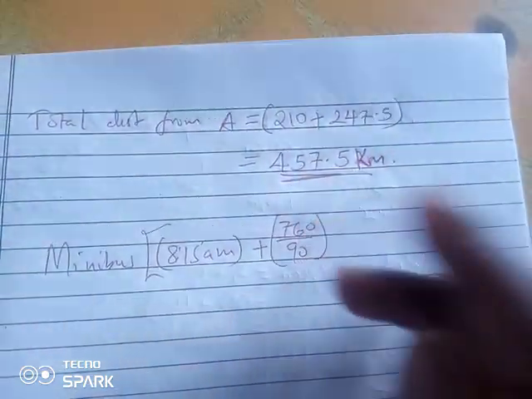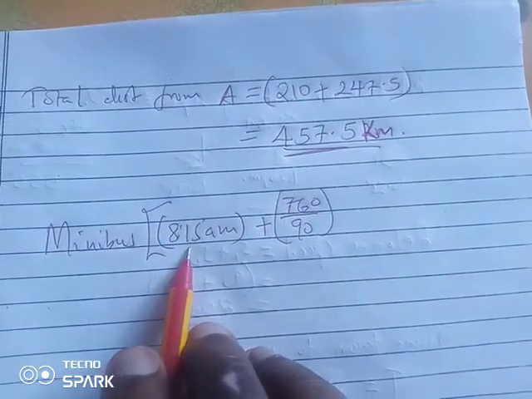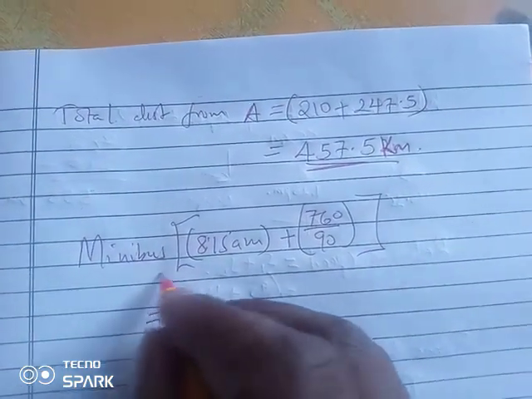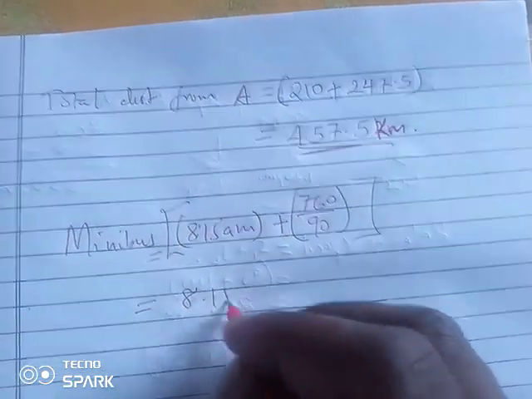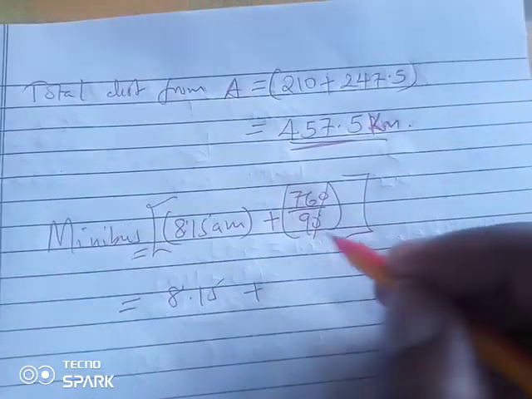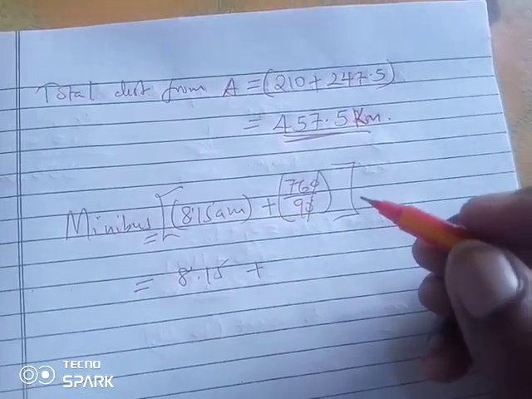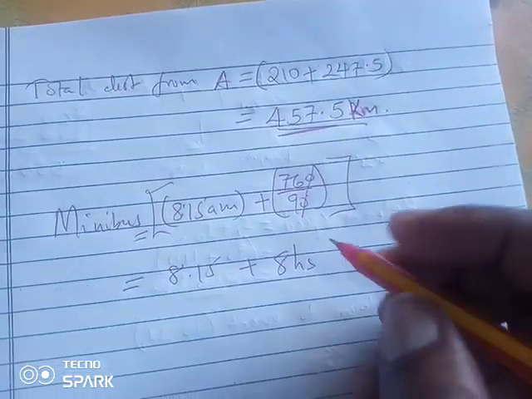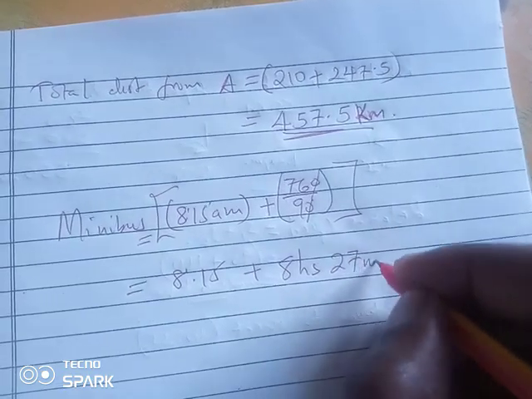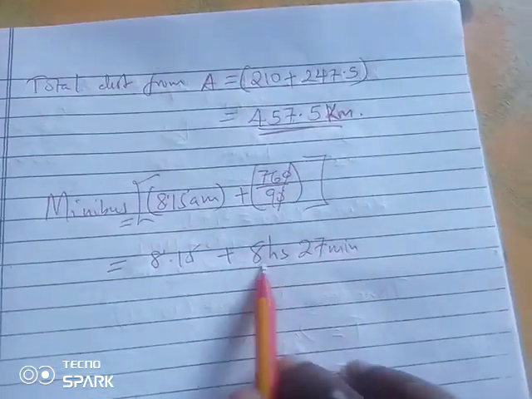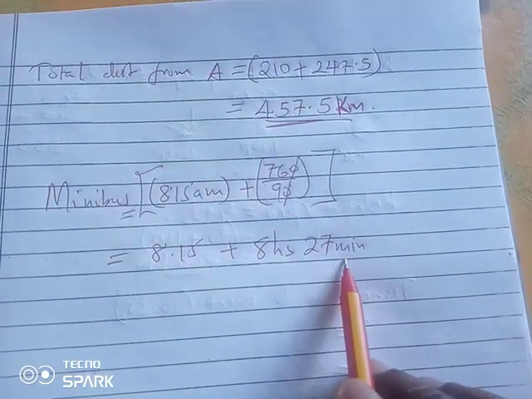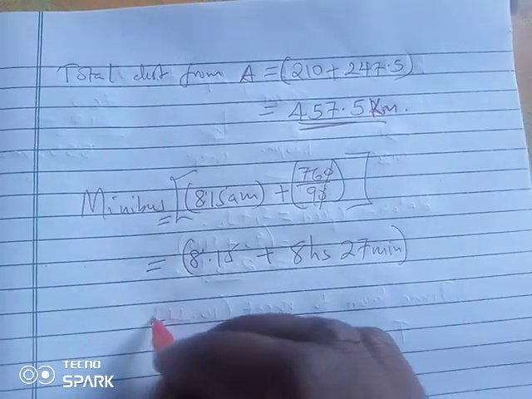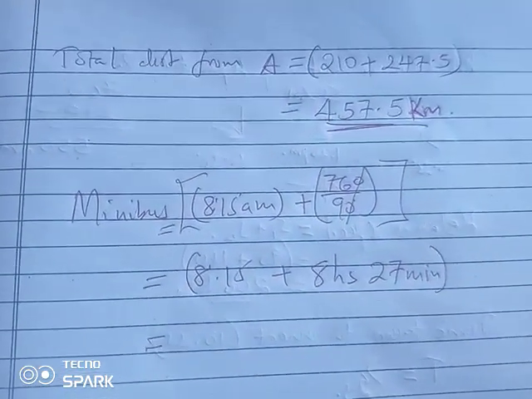So we can get the time duration, then we add it to the departure time to be able to get the arrival time. Therefore, if we divide through, we shall get 8 hours 27 minutes. So adding to our 8:15 in the morning, we shall get the arrival time at town B as